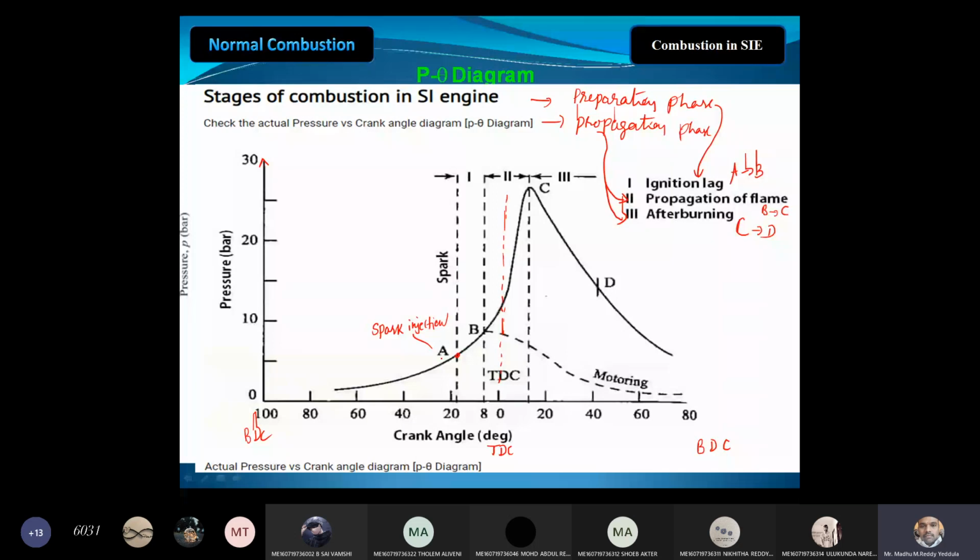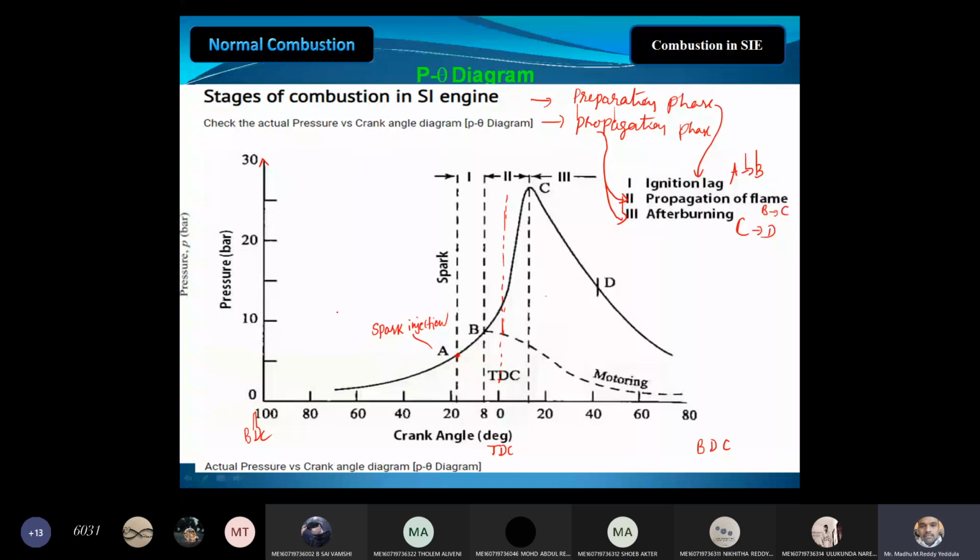That delay period is called ignition delay. Do you know how much this is? Very, very small time, milliseconds. 2 to 3, 2 to 5 milliseconds. That is also countable. Remember that millisecond gap. It's not minutes or seconds or hours. A very small fraction of a second, millisecond, 10 power minus 3 second. 3 into 10 power minus 3 second is also an ignition lag.